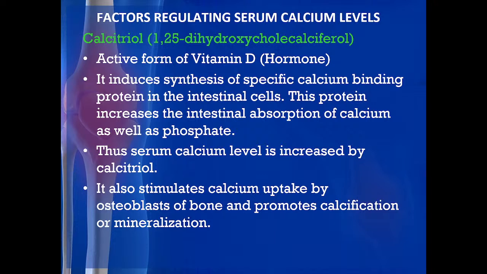तो सबसे पहले रोल आता है तुम्हारे विटामिन डी का, that is, the active form of vitamin D is calcitriol, that is the 1,25-dihydroxycholecalciferol. क्या रोल इसका, अपन ने अभी बात की थी. It induces the synthesis of specific calcium binding protein in intestinal cells, and this protein increases the intestinal absorption of calcium as well as the phosphate. Thus, serum calcium level is increased by the calcitriol. Okay.